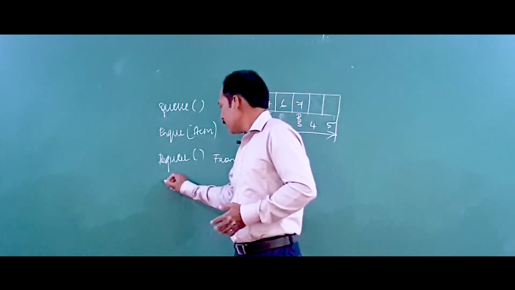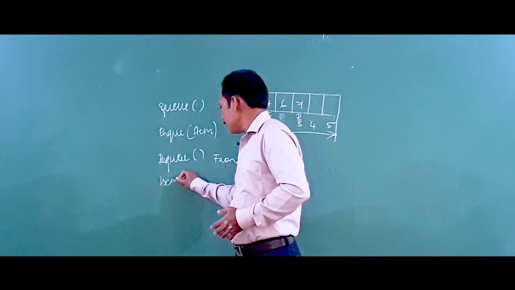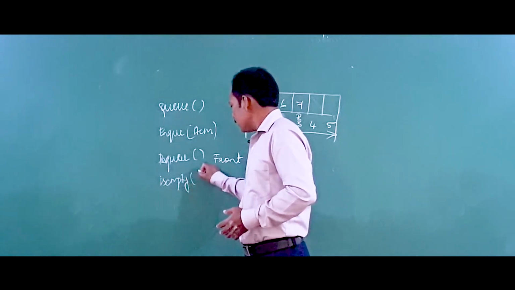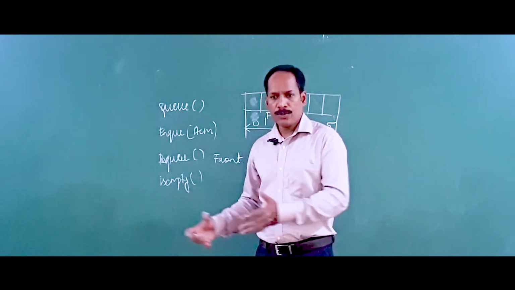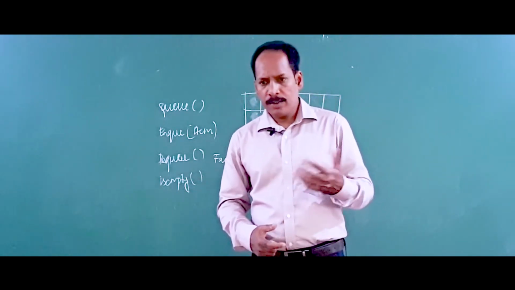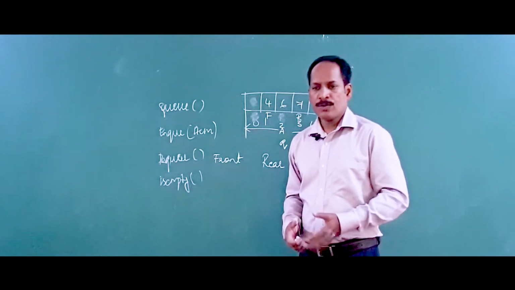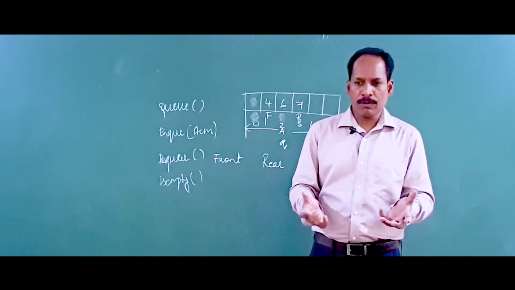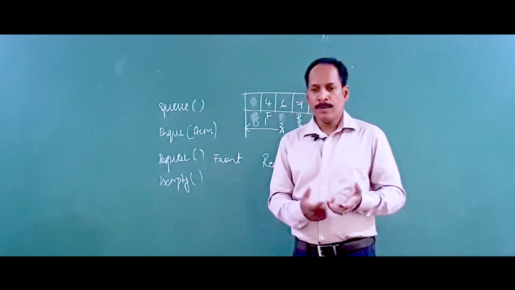And also we have isEmpty. It is assisting; it is not associated with the queue itself, it is a function you write. isEmpty is also needed whenever we want to check whether the queue is empty or not. If there is a ready-made function like isEmpty, I can decide.